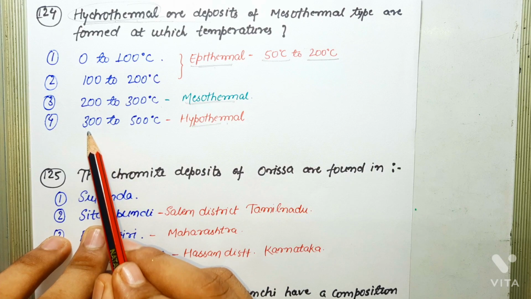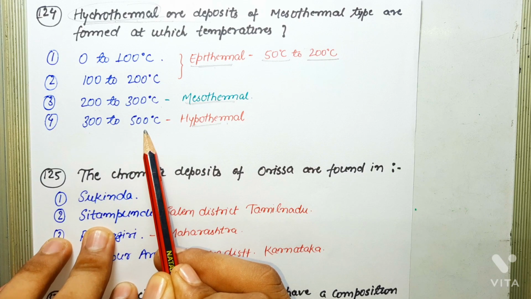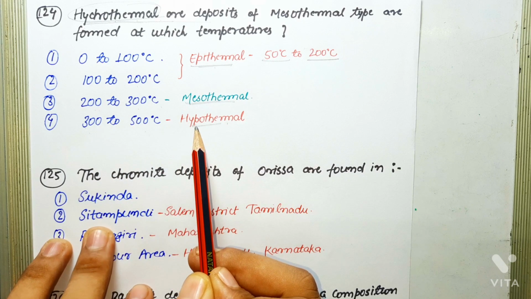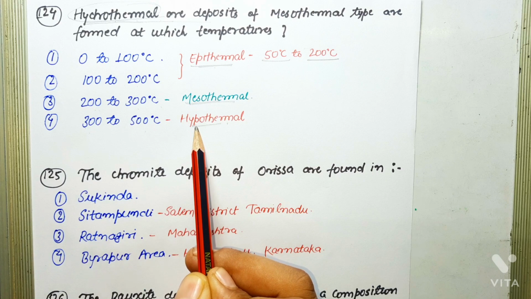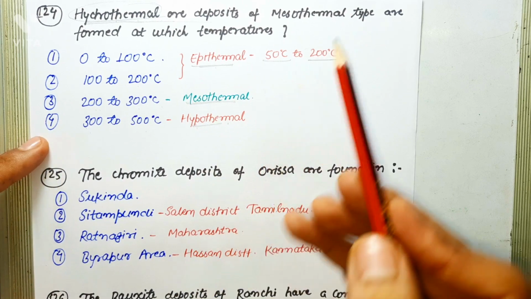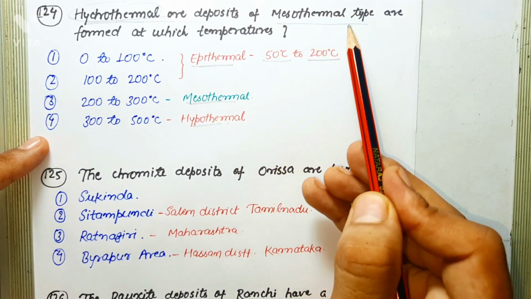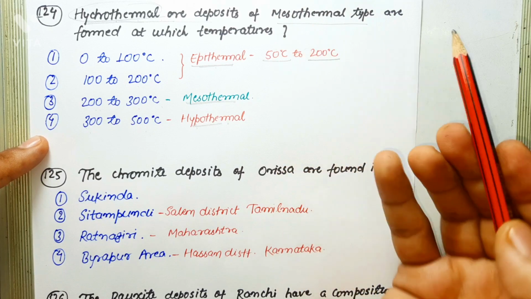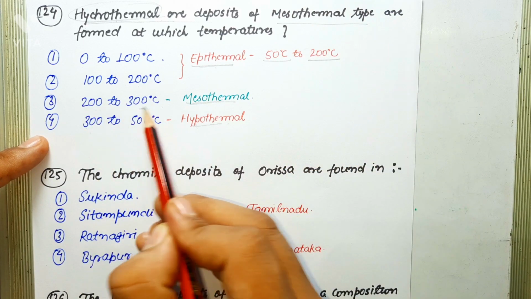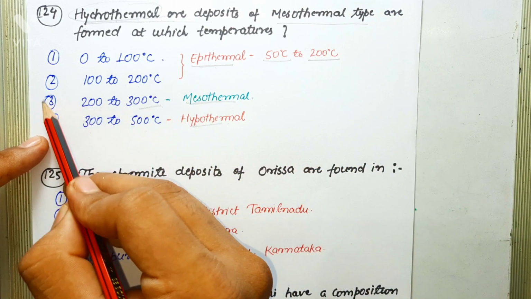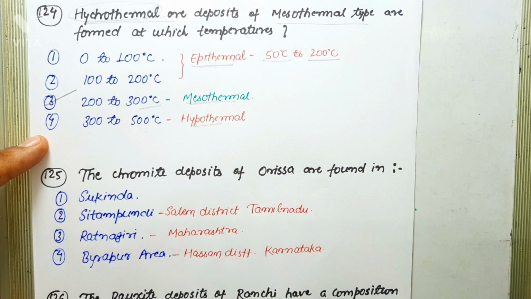Next is 300 to 500 degrees Celsius. This is the temperature range of hypothermal deposit, and these are high temperature deposits which are formed close to the intrusive body. As far as this question is concerned, it was asking about mesothermal type, and the temperature range of mesothermal type is 200 to 300 degrees Celsius. So the correct answer is 200 to 300 degrees Celsius.